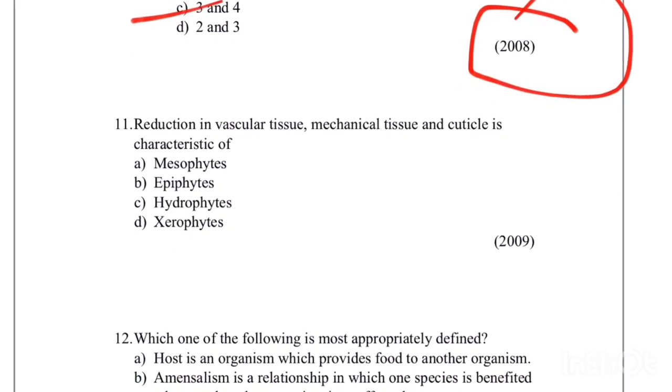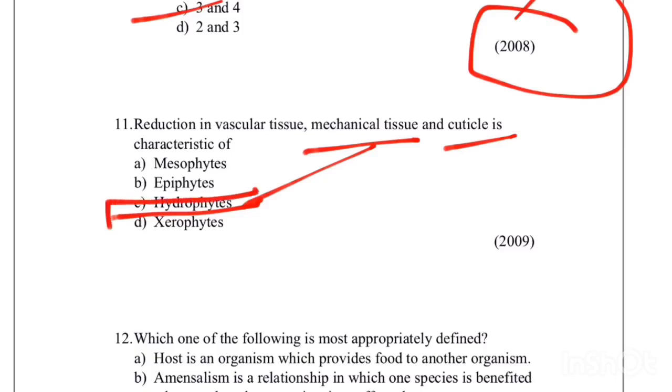Reduction in vascular tissue, mechanical tissue and cuticle is a characteristic of what? It is a characteristic of hydrophytes. In hydrophytes, vascular tissues are very much reduced. Why? Because they are already present in water. All the absorption of water and gases takes place through the general body surface. Mechanical tissues like sclerenchyma and collenchyma are almost absent, which gives it flexibility. And the cuticle is also absent. This is the characteristic of hydrophytes.